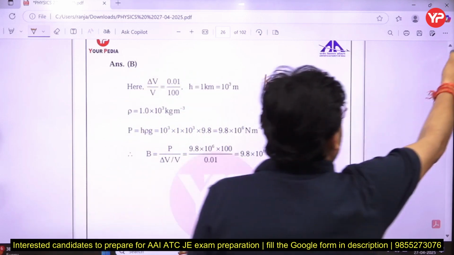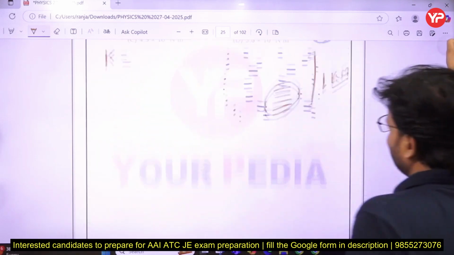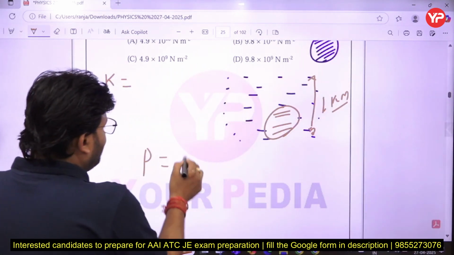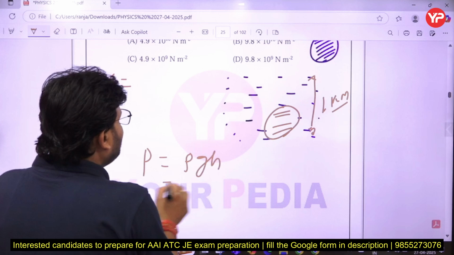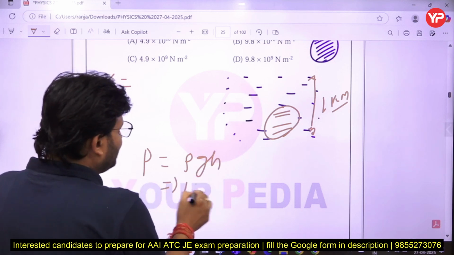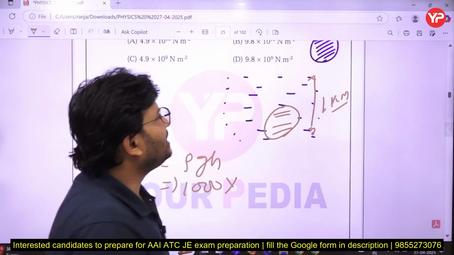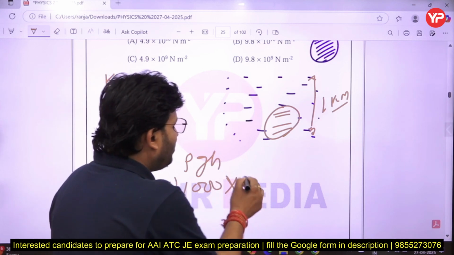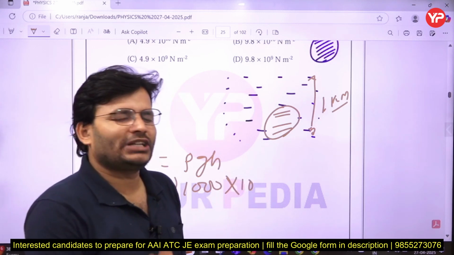Now the first question is, what will be the pressure? Pressure is rho g h, where rho is given as 1000. For g, since a calculator is not available in the exam, use 10, don't use 9.81.